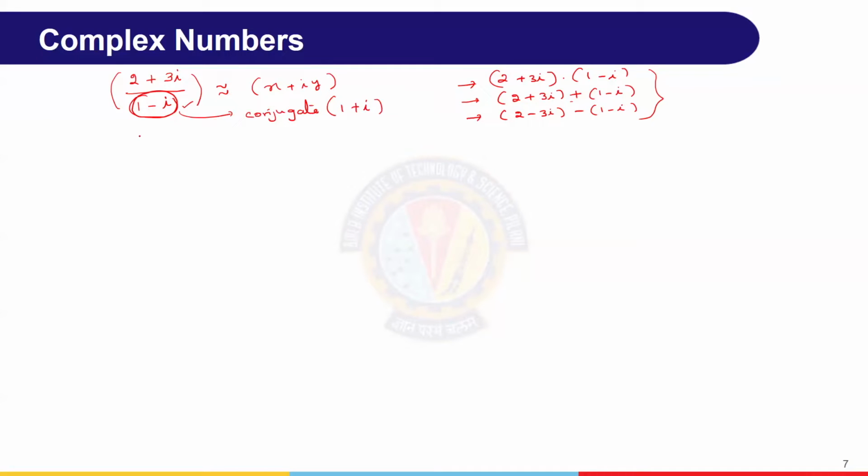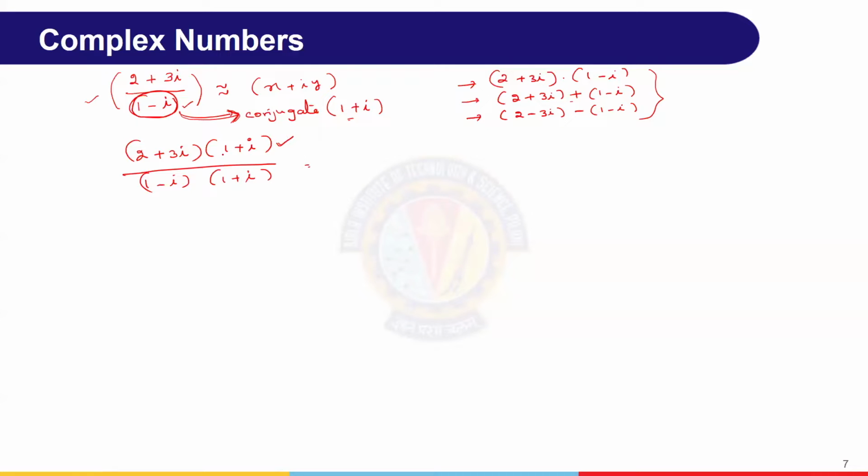So now we have to multiply by the conjugate. Then what happens is 2 plus 3i, very simple actually, into 1 plus i, by 1 minus i into 1 plus i. I think we know why we are doing this: to put it in the format. Here 1 plus i gets cancelled, we'll get the same. So without disturbing it, what we are doing is multiplying by the complex conjugate of the denominator, not the numerator. Now I think we understood this is simple multiplication.